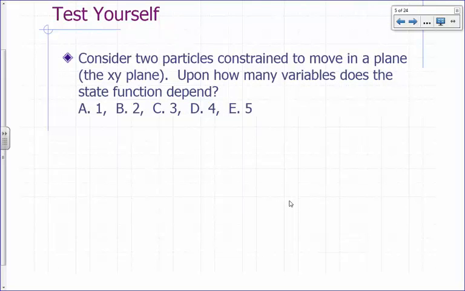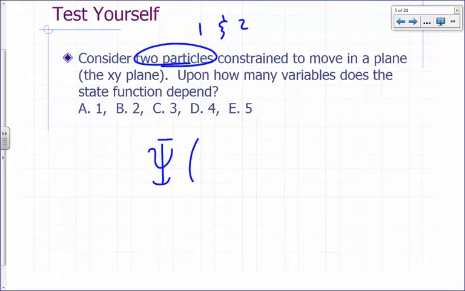Consider 2 particles constrained to move in a plane, the xy plane. So no 3-dimensional movement, just on a flat surface. How many variables does the state function depend on? Let's call those 2 particles particle 1 and particle number 2. How would you locate particle 1? You're going to need 2 variables, x1 and y1. And to locate particle 2, you're going to need x2 and y2. And then time. So it depends on how many variables? 5.